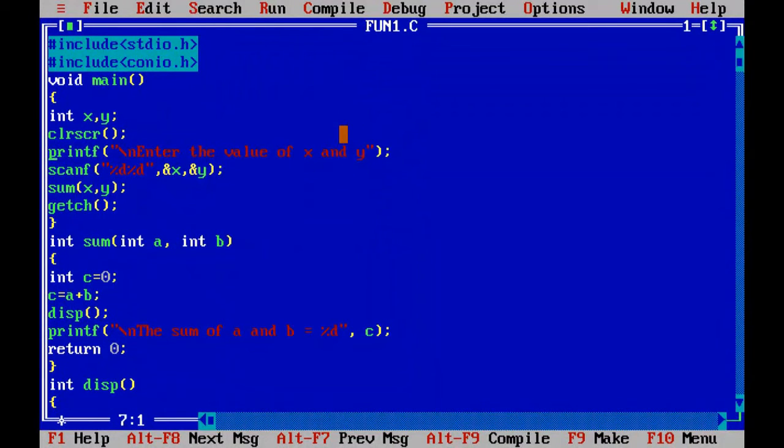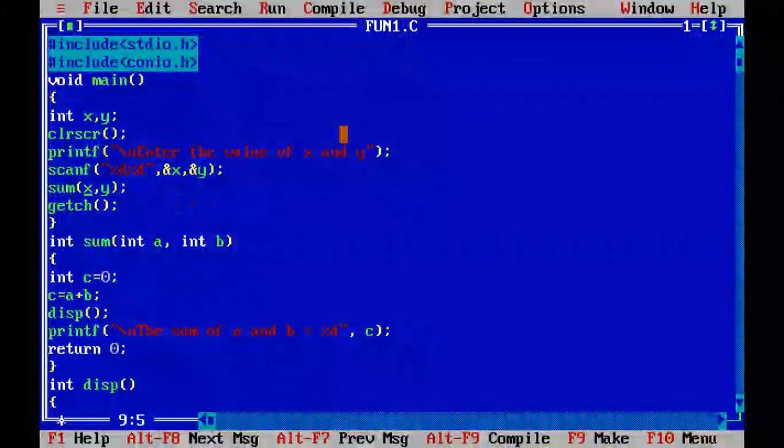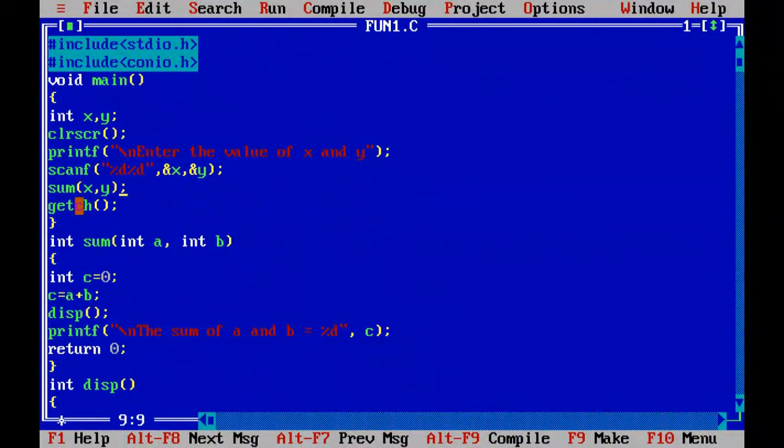Only two variables are taken. It will prompt a message, then print "enter the value of x and y" from the keyboard. Then I have just called the function. No return value. I am not going to return a value here. How do you call the function? You just write the name with its variables. I am going to pass the values of x and y, but it will never return a value. So in this case, the value of x is copied to A and the value of y is copied to B. Now this function got the values of A and B.